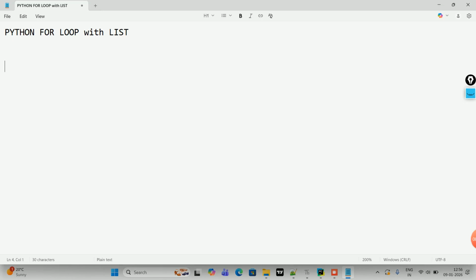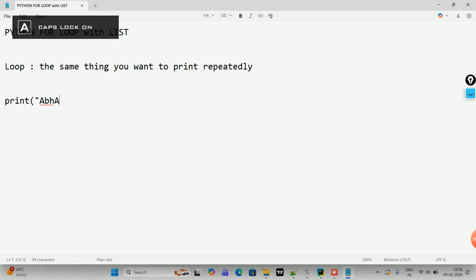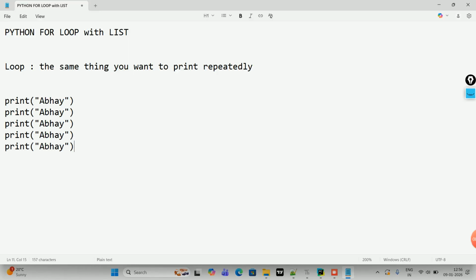Now in Python, the for loop is written something like this. Okay, let me tell you one thing. What do you mean by loop? Loop means the same thing you want to print repeatedly. This is known as loop. Let's say I want to print Abhay 5 times. So what I have to do in Python? I have to write Abhay like this, 2, 3, 4, 5, right? I have to write print Abhay 5 times.